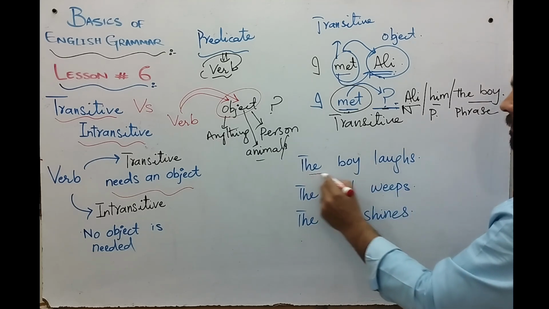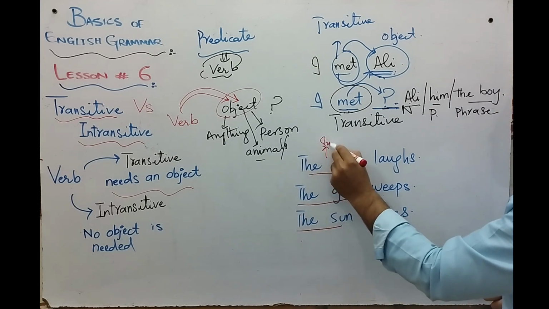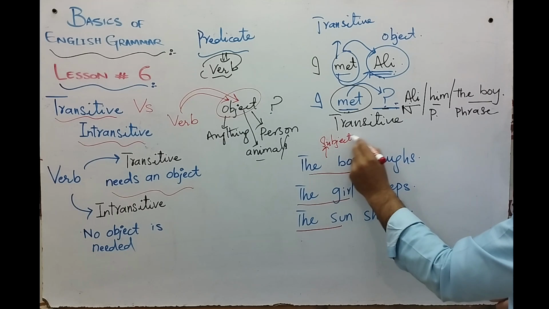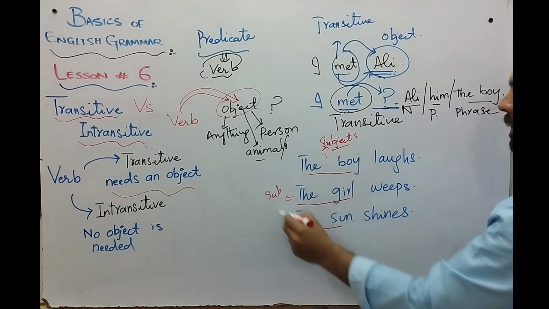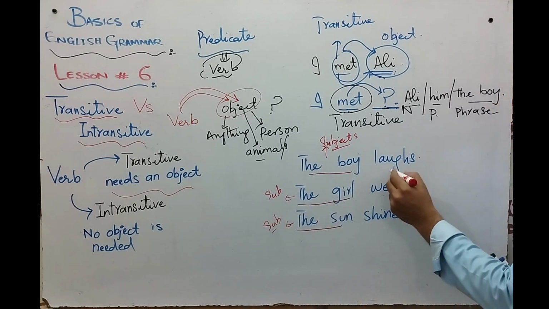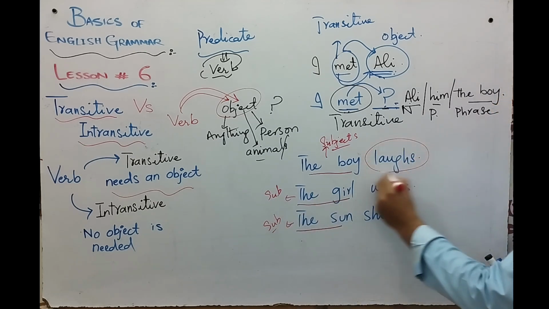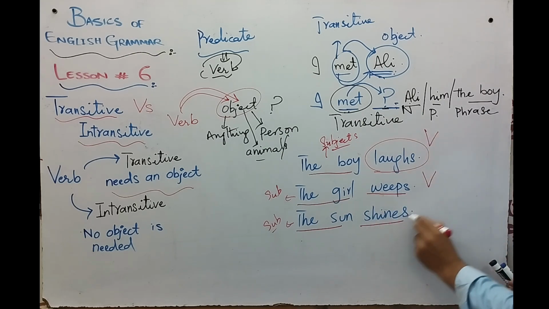The first one are the phrases. They are the subject of the sentences. They are all subjects. Like this is a subject in this sentence, and this is again a subject in this sentence. The second thing that this sentence contains is verb. This is also a verb, this is also a verb, and this is also a verb.